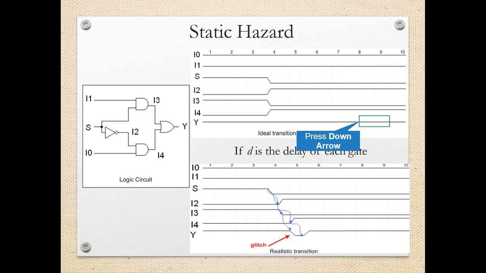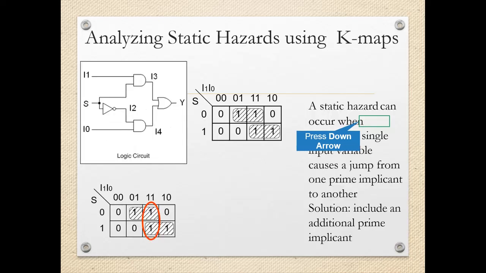Now is there any other way to check whether the hazard is present or not? Yes, that is possible. So for this circuit, the output expression is obtained and then from that the K-map is drawn. So in the K-map, the entries corresponding to logic 1 output, that is when Y is equal to logic 1, those entries are done and then the groups are made to obtain the logical expression.